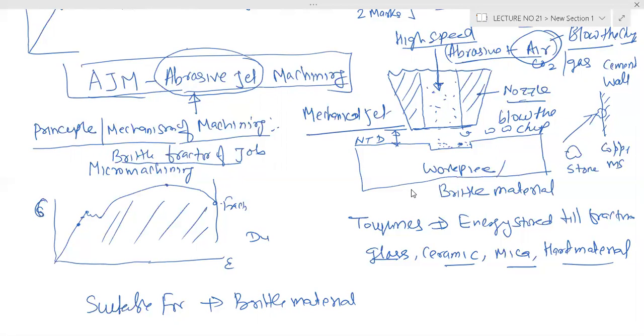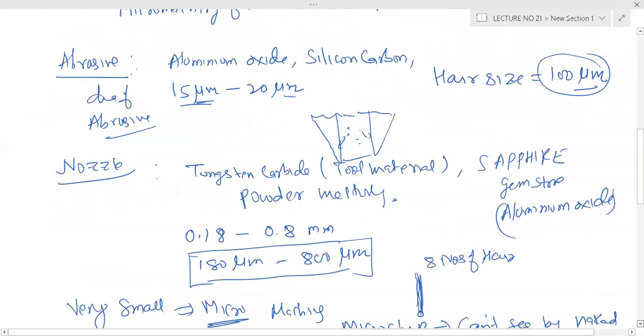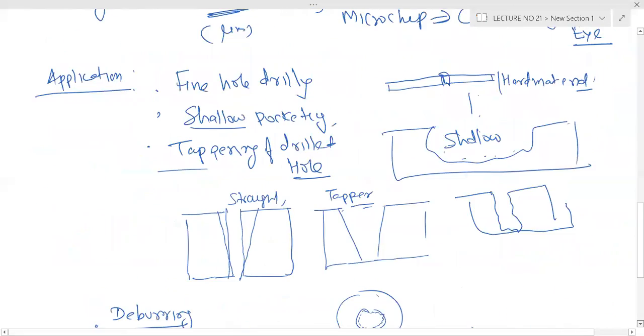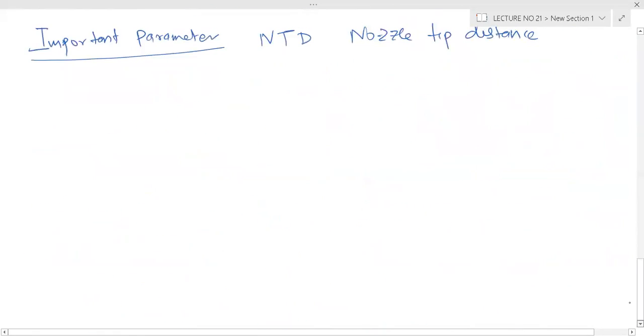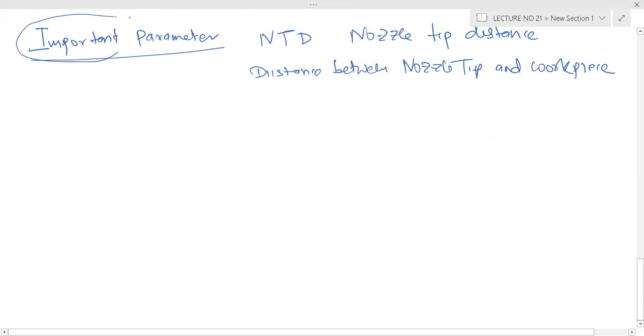Yes, Anupam, that is the distance between the workpiece and the tip of the nozzle. It is a very important parameter.